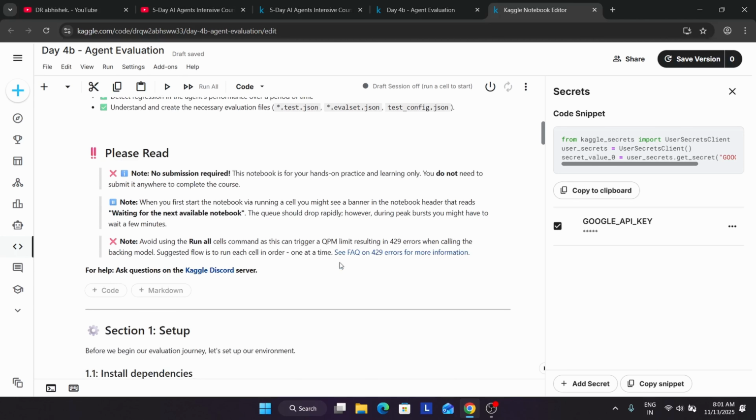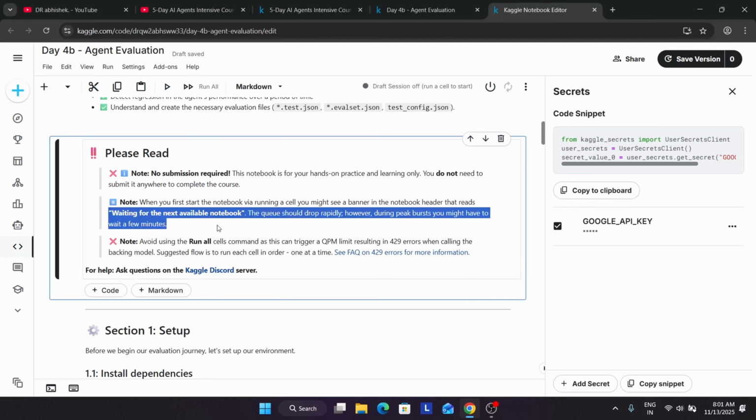Before we start, you need to understand there is no submission required and you don't need to save the notebook either. It gets saved. You can see a draft saved is showing over here. And if you're getting an error like waiting for next notebook available, you need to wait for some more time and then you'll get the notebook. I think there is not huge traffic now.